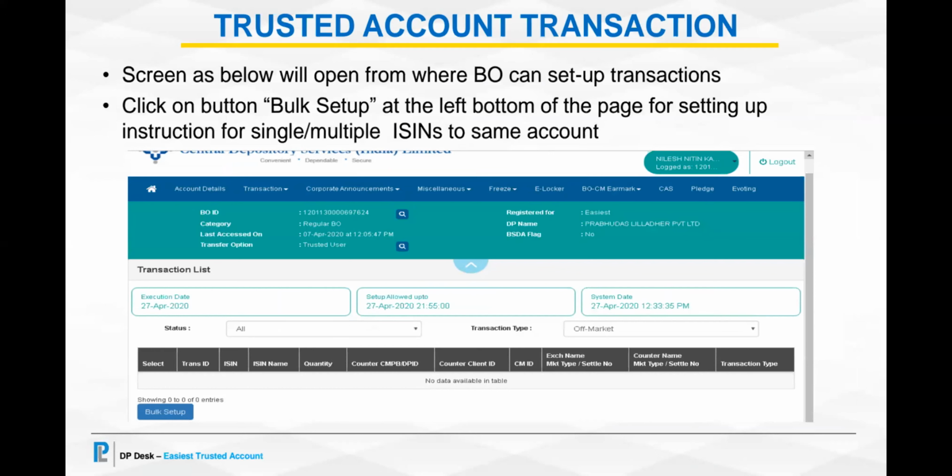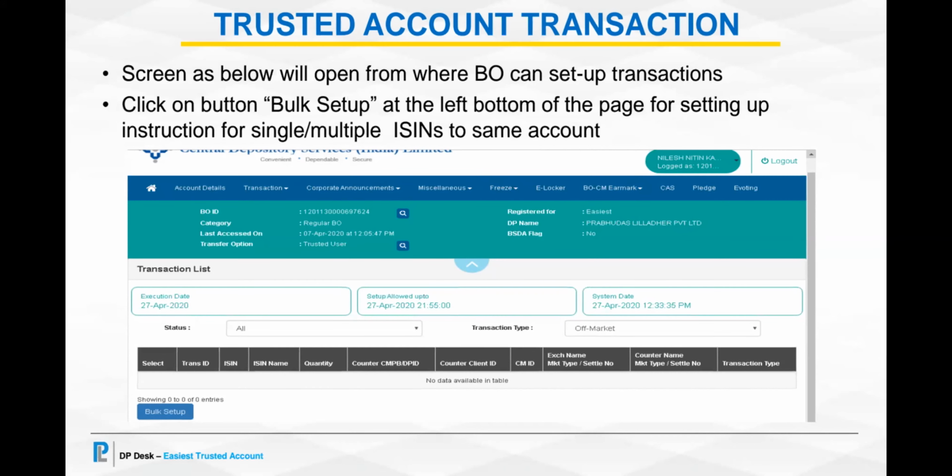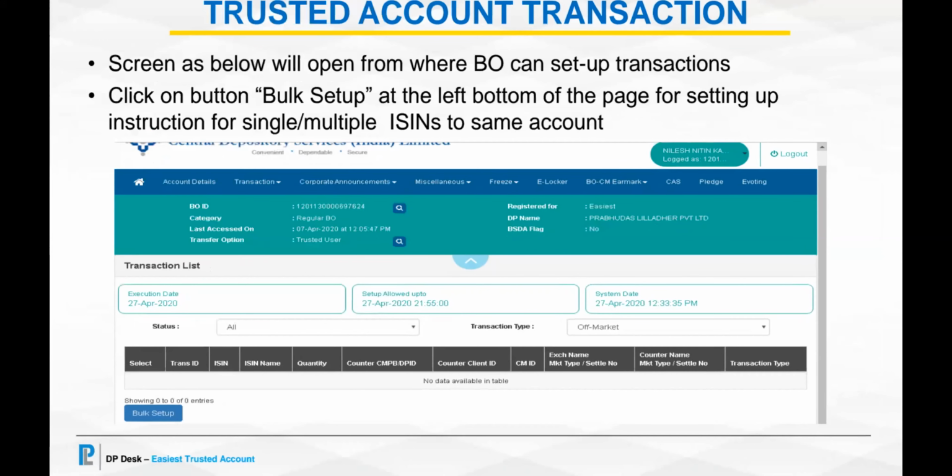A screen as given below in the presentation will open, from where the BO has to set up the transaction. He will have to click on the bulk setup option at the left bottom of the page for setting up transactions for single or multiple ISINs to the same account. Like if you can see here, on the left corner, you can see the bulk setup button.